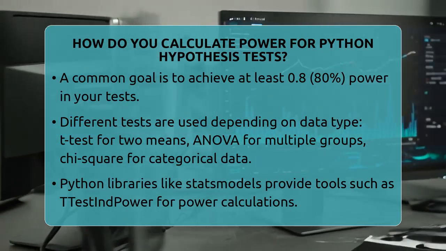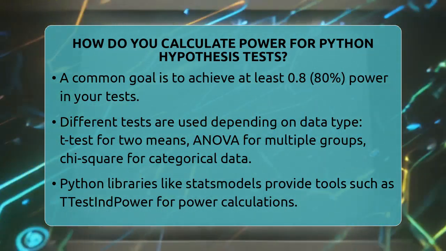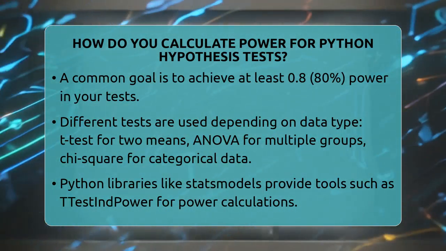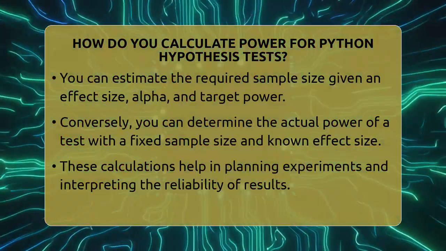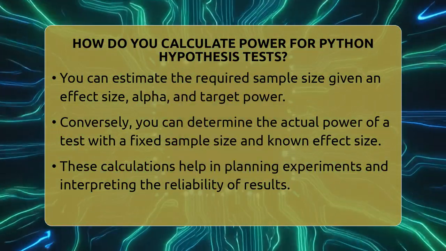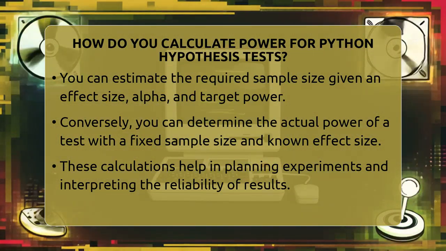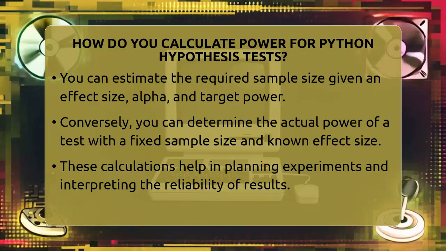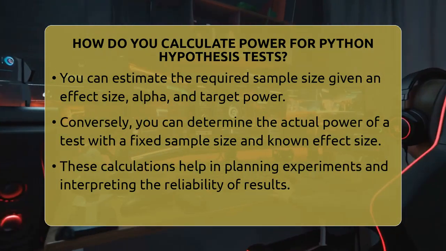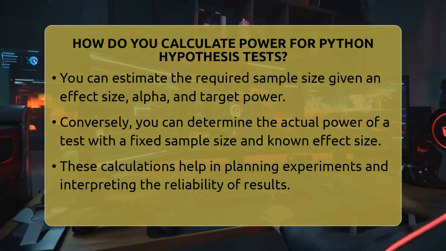If you already have a fixed sample size, you can calculate the actual power of your test. Just plug in your effect size, sample size, and alpha, and the library will give you the probability of detecting a true effect. This is super helpful for planning your experiments or understanding the reliability of your results.